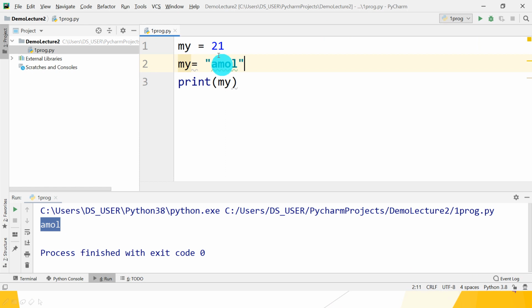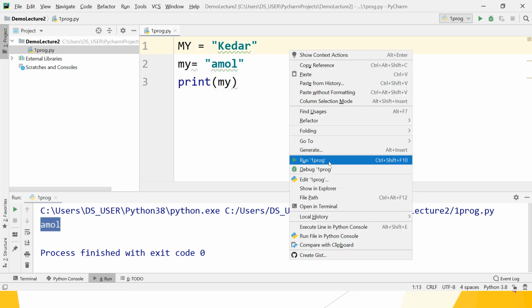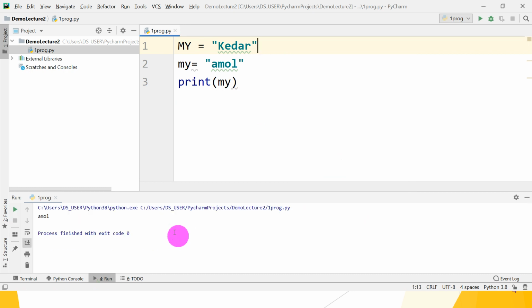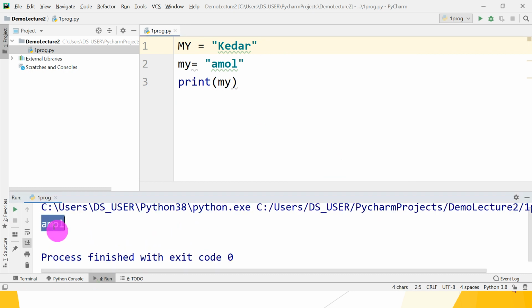For that demo purpose, first I am giving my as small my equal to Amol, and let's check print my. So here my is small. What is the expected output? Amol. Let's check whether it runs properly or not. The output is Amol.